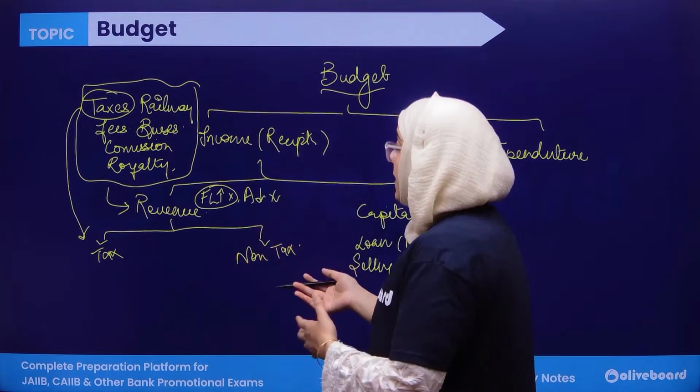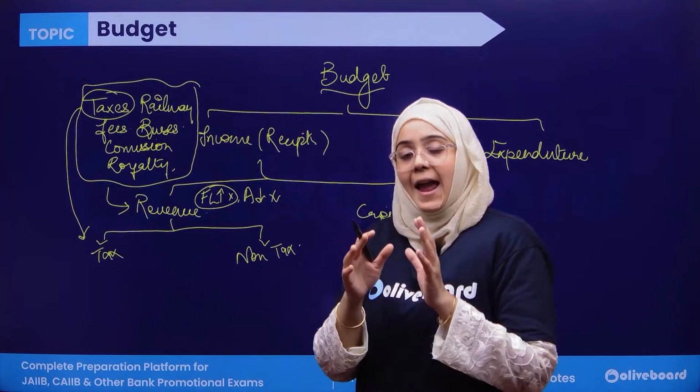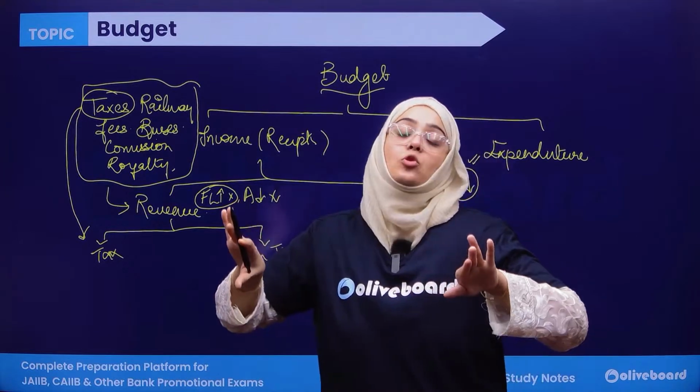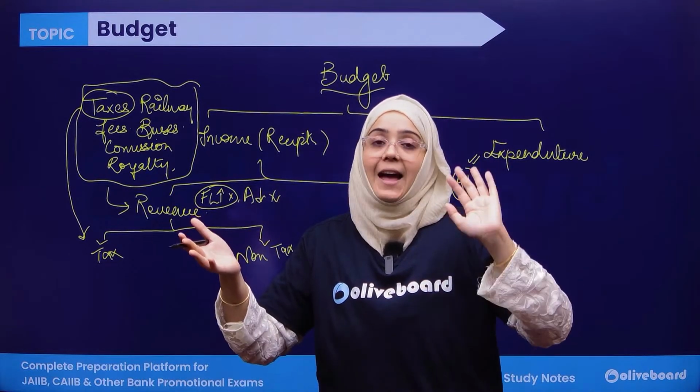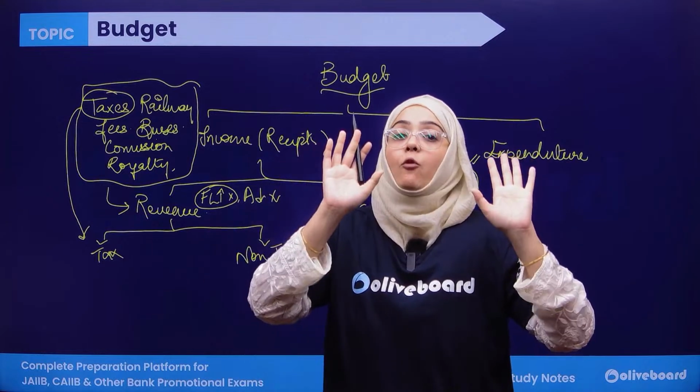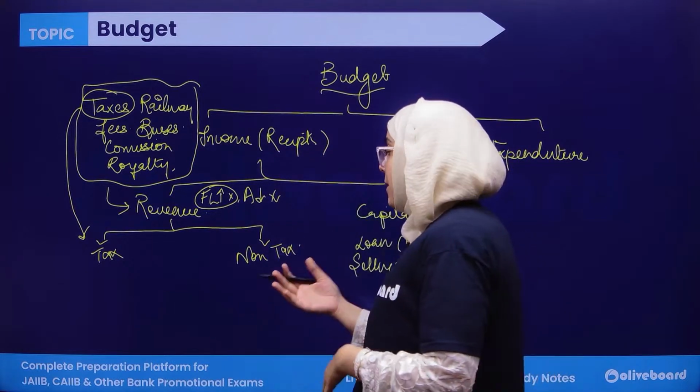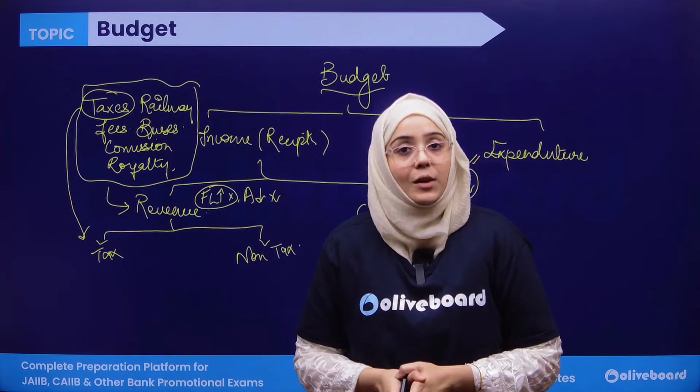So I have classified it into two parts, tax and non-tax. Tax means all types of taxes, and whatever is left in the revenue income is listed in the non-tax revenue income.